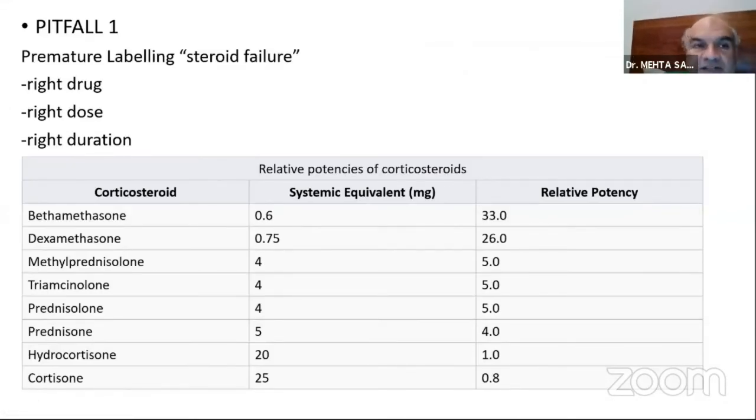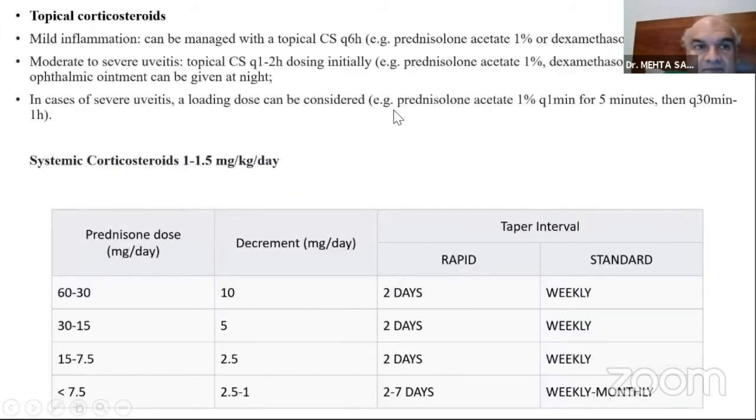So pitfall number 1, which I have found: premature labeling of patients with uveitis as steroid failure. Sometimes we don't use the right drug, we don't use the right dose, and we don't use the right duration. When you see various steroid options available, betamethasone, dexamethasone, methylprednisolone, I have often found that patients are either under-prescribed the drugs, or they are not prescribed them for the right duration. Once they do not get better, they're simply labeled as steroid failure and then referred elsewhere.